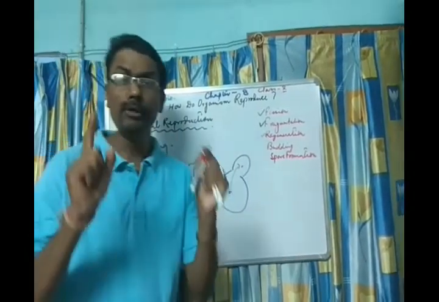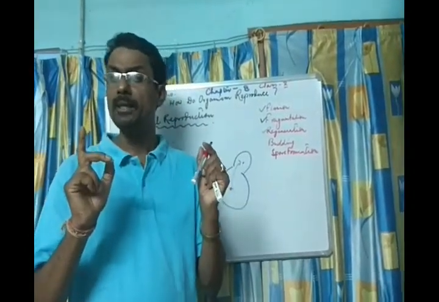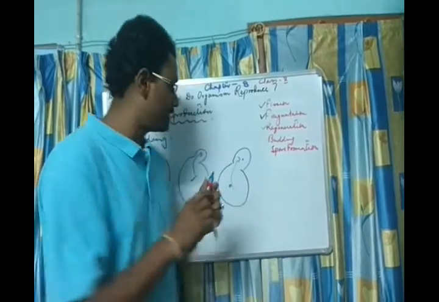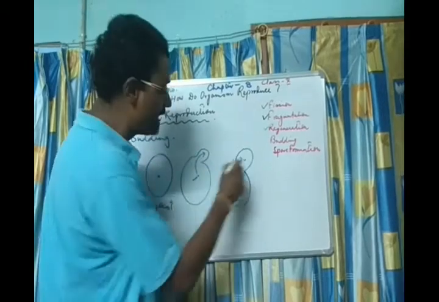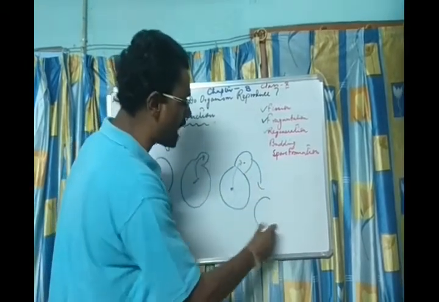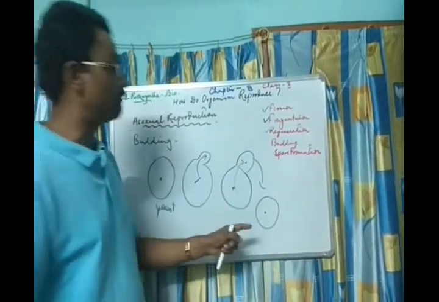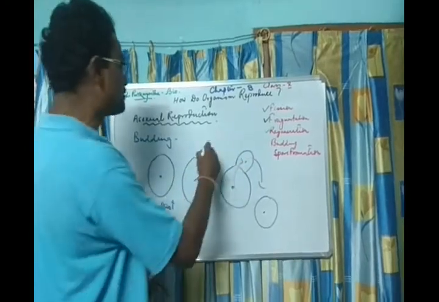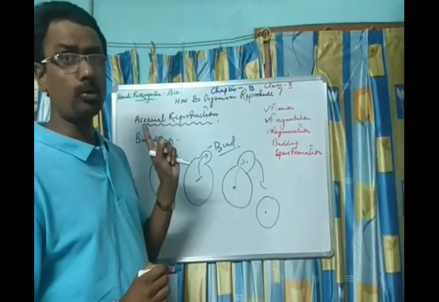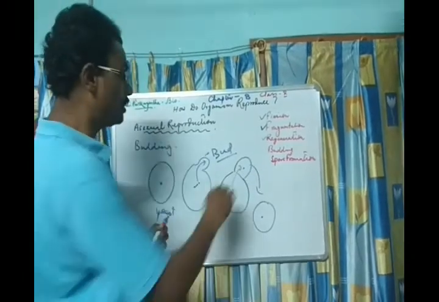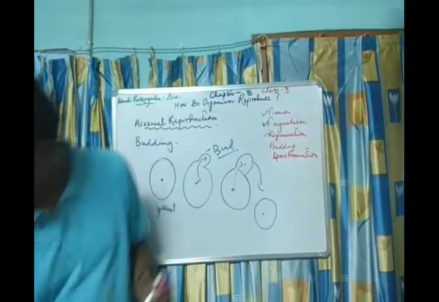So I told you nucleus and cytoplasm form a cell. So gradually there is the occurrence of a partition layer. And when this falls on the ground, it leads to the formation of an organism. This is the bud, an outgrowth. So this we find in the case of yeast.